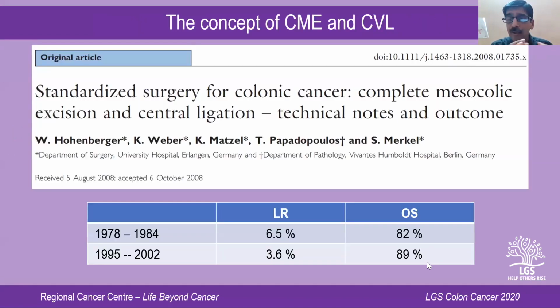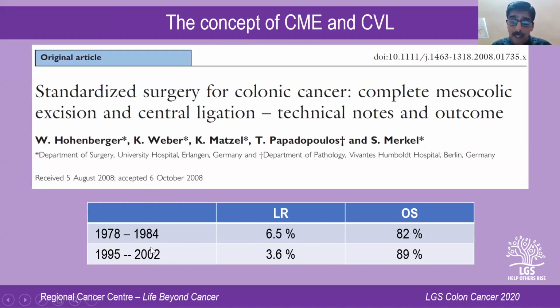Now, let me take you back to an article published in 2008 from the Erlanger series, a German center where Hohenberg works. What they did was they simply compared the surgeries done between 2 eras, 1978 to 1984, and surgeries done between 1995 to 2002. What happened in between was that they standardized the colonic surgery. If you would remember, this was the same time when the standardization of rectal cancer surgery in the form of TME was taking place. So when people started to standardize the TME surgery, some others started to standardize the colonic surgery as well.